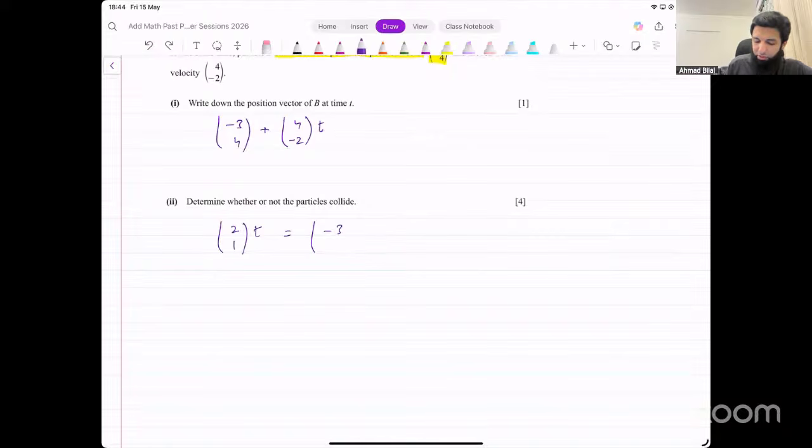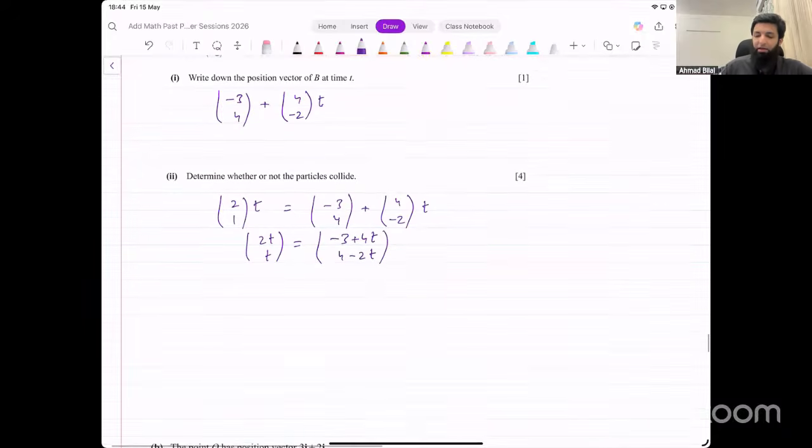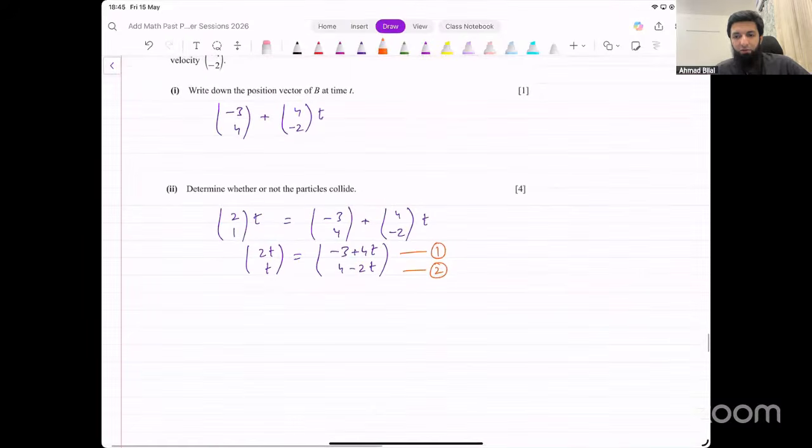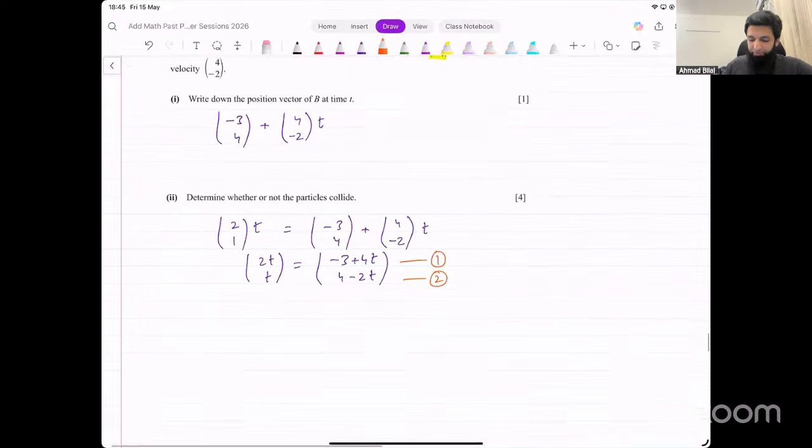I'll just do it in 2 steps. -3, 4 plus 4t, -2t. This is what we have, right? Let's simplify both sides. On the left side, we get 2t and t. On the right side, we get -3 plus 4t and 4 minus 2t. Now, we're getting two equations from this. This is one equation from the x components and another equation from the y components. Solve those two equations, see what we get.